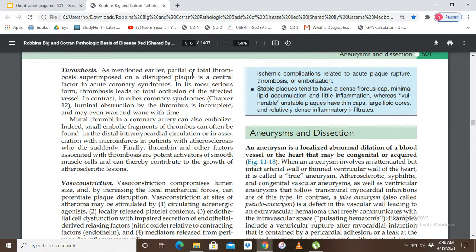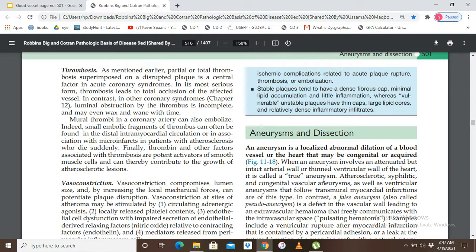When an aneurysm involves an attenuated but intact arterial wall or thin ventricular wall of the heart, it is called a true aneurysm. So basically, there are two types of aneurysm, a true aneurysm and a false aneurysm. When a dilation involves an attenuated, meaning weak, but intact arterial wall or thin ventricular wall of the heart, it is called a true aneurysm.